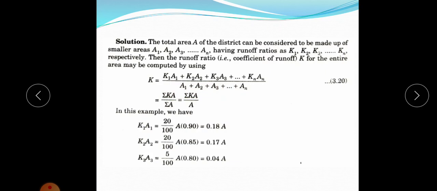From the given values we can calculate K1A1, that is 20% of the total area, the first area, and the runoff coefficient for that area is 0.9. So 20% of the total area is taken as A. K1A1 is 0.18A, K2A2 is 0.17A, K3A3 is 0.04A, K4A4 is 0.06A, K5A5 is 0.035A, and K6A6 is 0.0025A.